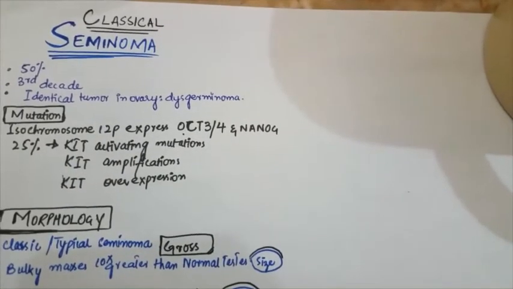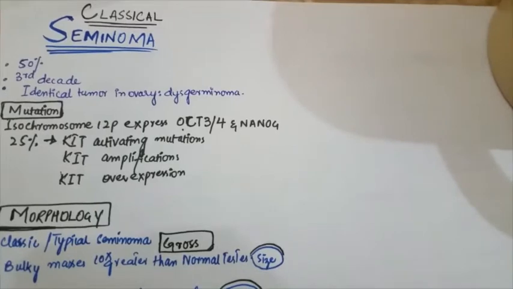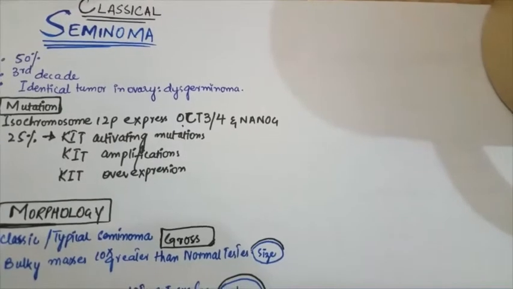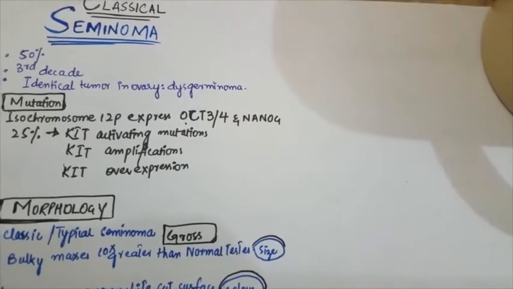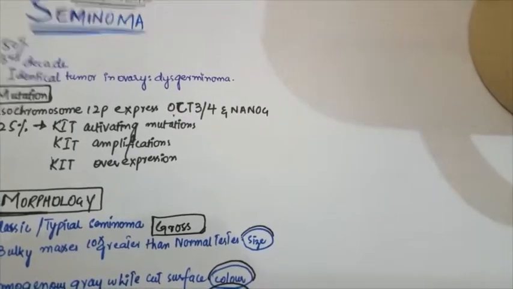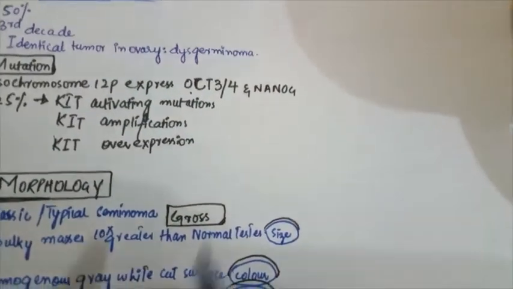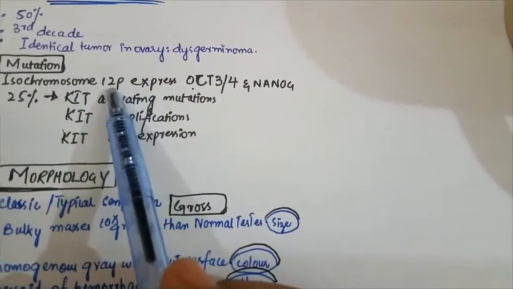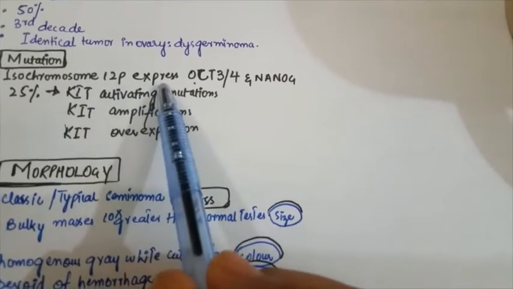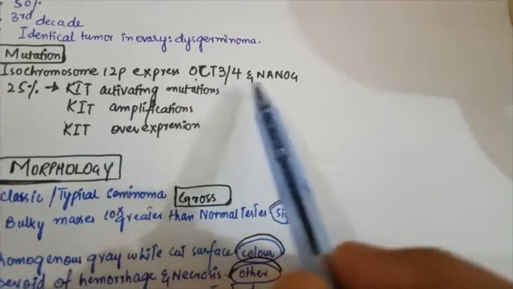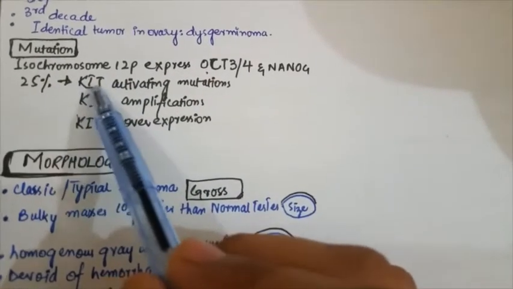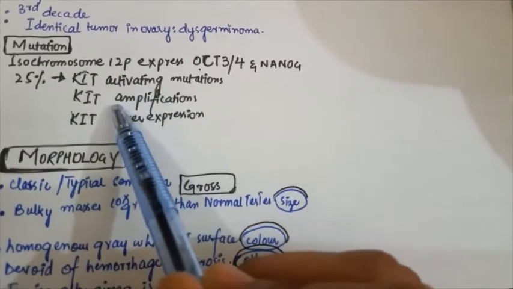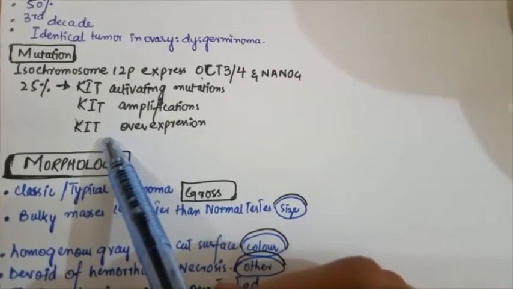In this video, I am going to discuss only the seminomas. First of all, the classical seminomas. The incidence of the classical seminoma is 50%. It's present in the third decade of life. Identical tumors are present in the ovary, which is known as the dysgerminoma. If I talk about the mutations, the mutation in the isochromosome 12p, short arm of the chromosome, expresses OCT3/4 and NANOG. There is a 25% increase in the KIT activity, like KIT activating mutations, KIT amplification, and KIT overexpression.